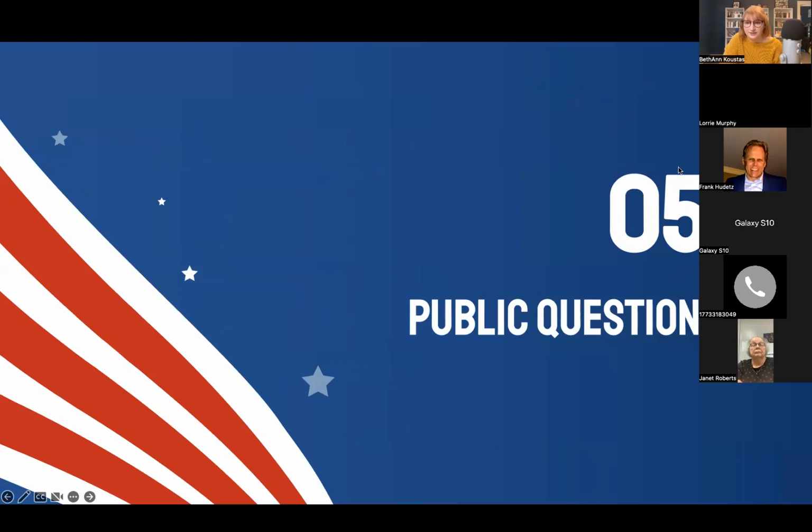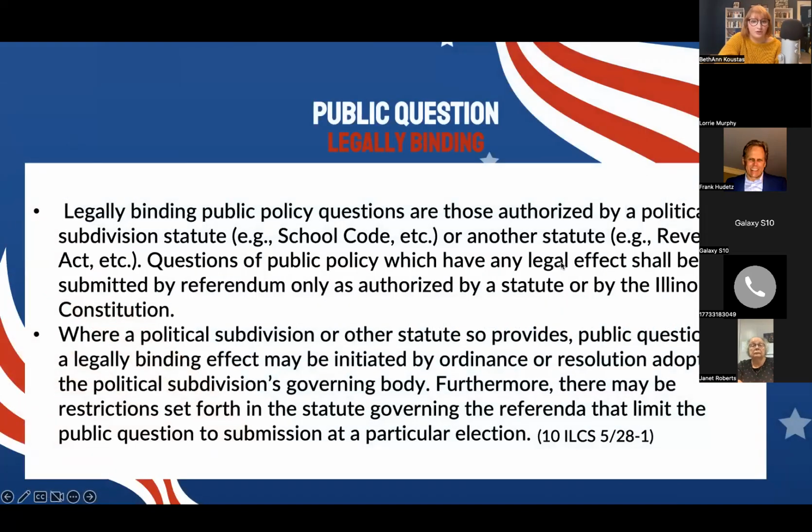So public questions. Legally binding public questions are those authorized by a political subdivision, statute, like a school code, etc., or other statute like a revenue act, and the question of public policy which may have any legal effect shall be submitted by a referendum only as authorized by a statute or by the Illinois Constitution.